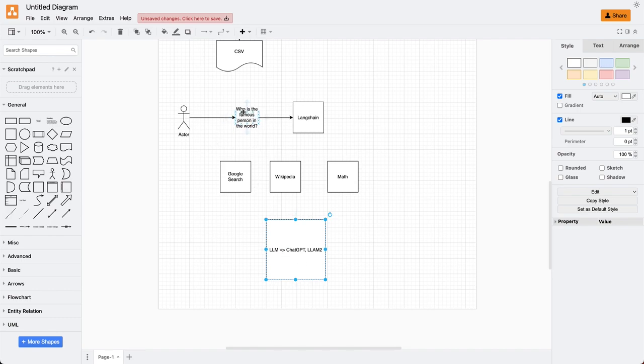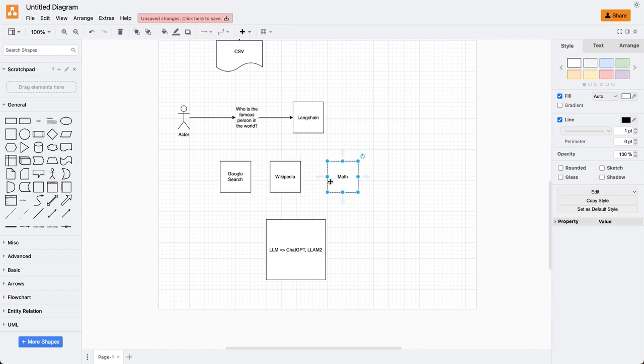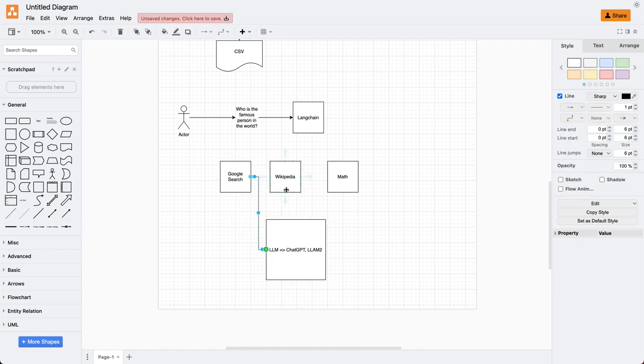So I have this question which is coming from the end user. Now what I as a machine learning developer will do is I will only define these tools. These tools don't need to be created. They are already predefined and available with the LangChain library. So I just define them, and once I have defined these tools, I will just pass them as a collection to our model.